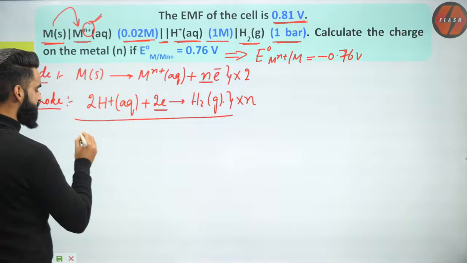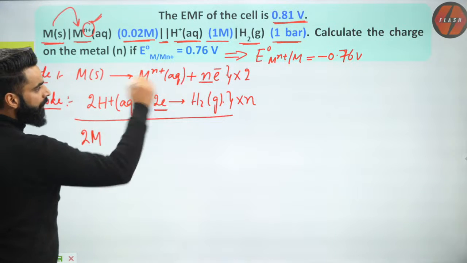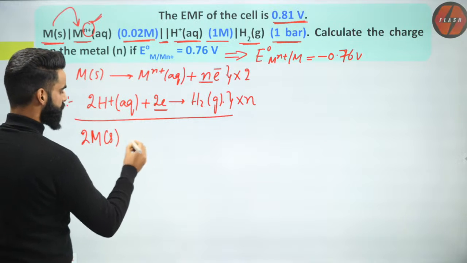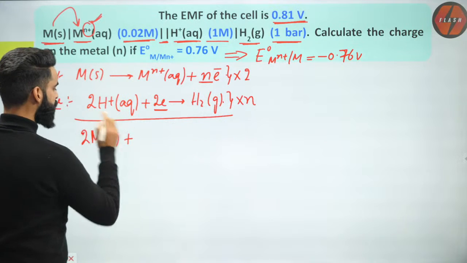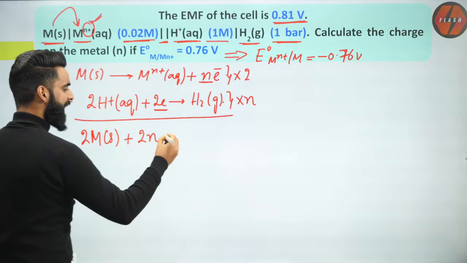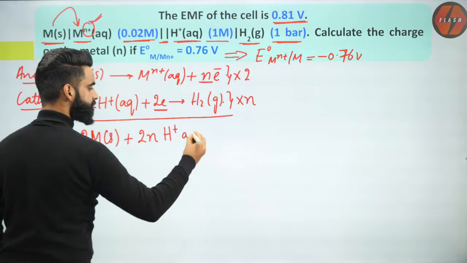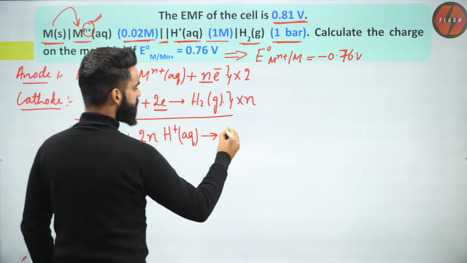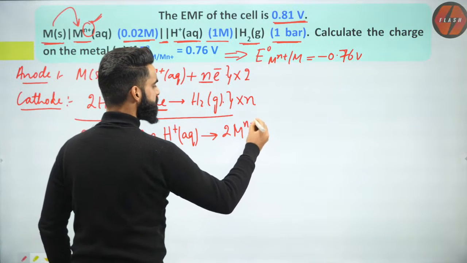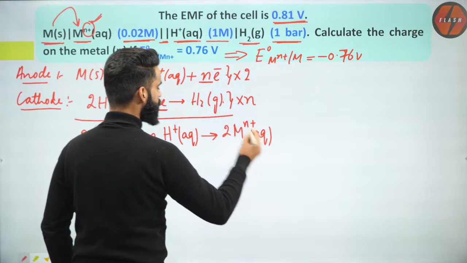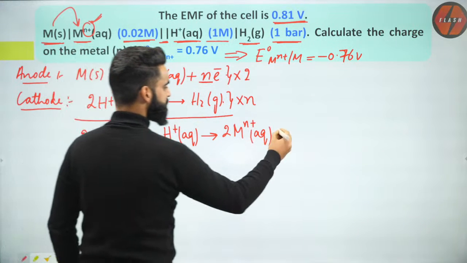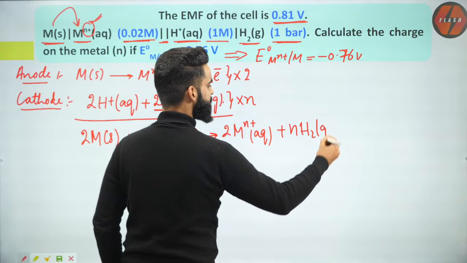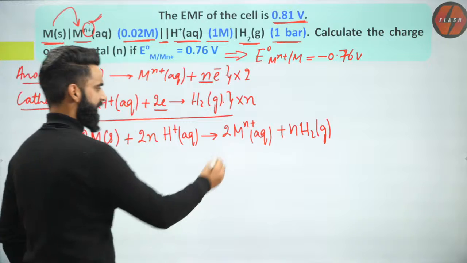So net cell reaction which I'm getting over here, that's going to be 2 times metal solid plus 2n times H positive aqueous, this is going to be 2 times Mn positive aqueous plus n times H2 gas. This is my net cell reaction over here.